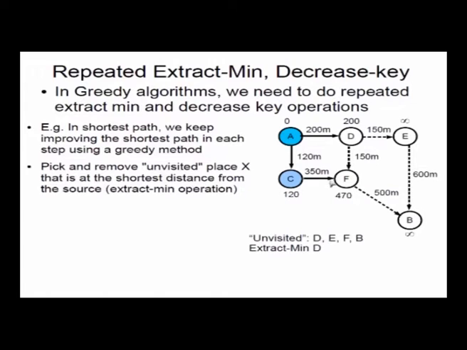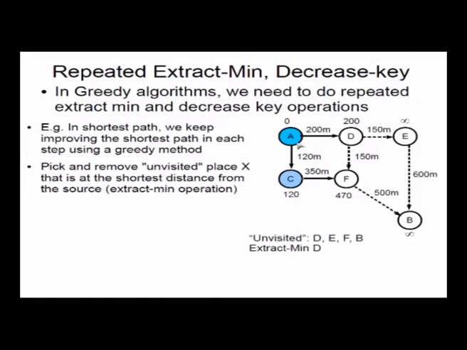And now, since I visited C, it will update the distance from C to the neighbor. C's distance is 120, and the distance from C to F is 350. So the distance to F via C, ACF in other words, is 120 plus 350, which is 470. So it put 470 on F. At this point, nodes E and B have not yet been visited and are marked infinity, and D and F have not yet been visited. Only the distances have been marked, not yet visited. Distances are marked as 200 and 470.